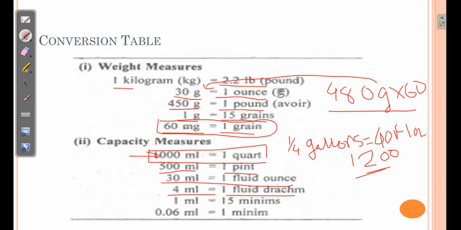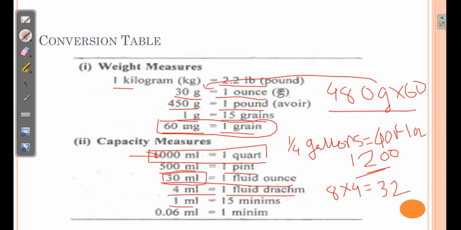If we consider this also, there is a difference, because 1 fluid ounce contains 8 fluid drams, and when we multiply 8 with 4, it comes to 32, but we are taking it over here as 30. So we need to consider this kind of differences, we need to accept them.